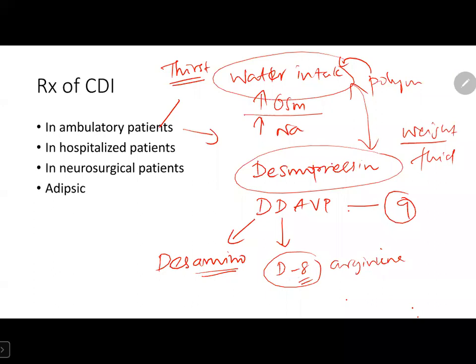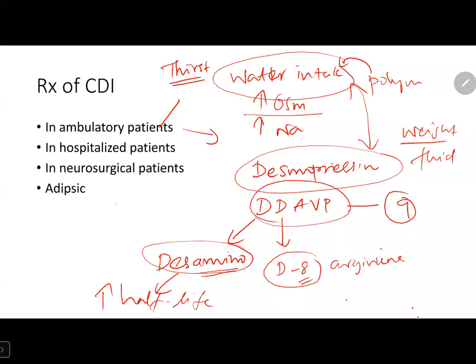Why are we doing this? This removal of the first amine group increases the half-life of DDAVP, because arginine vasopressin has a very small half-life, only 10 minutes. So we can increase the half-life by removing the amine group at position 1.